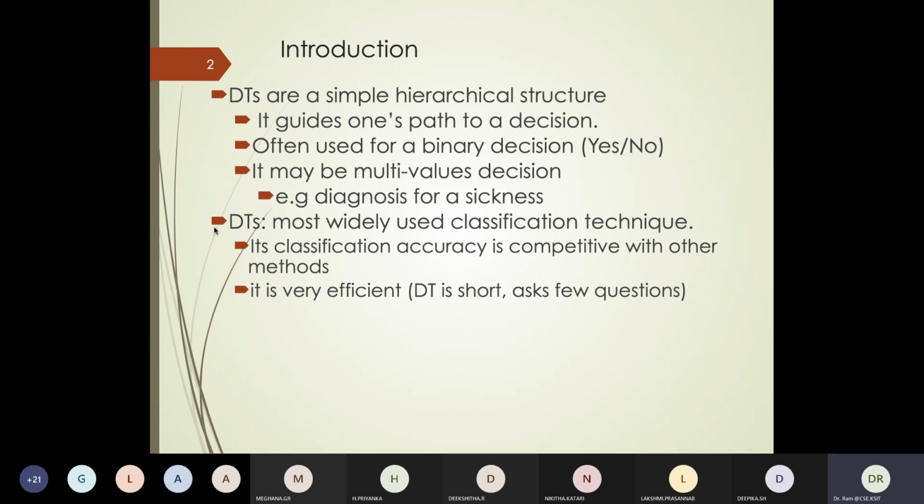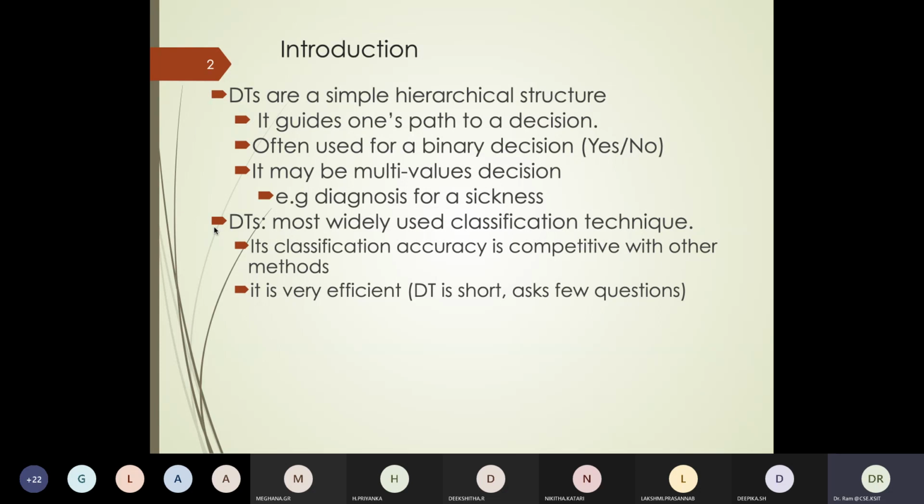And I trust you probably would have played a game in your childhood among your friends: let's identify the object. Maybe given a fruit, or something in the house, in a room, and you are allowed to ask only 10 questions. Based on the questions, you decide which is applicable and which is not. For example, the first question would be, is it alive? Is it dead? If it is alive, does it have 2 legs or 4 legs? You make different kinds of decisions. So game playing, guess who, identify the object, just by the yes/no answers.